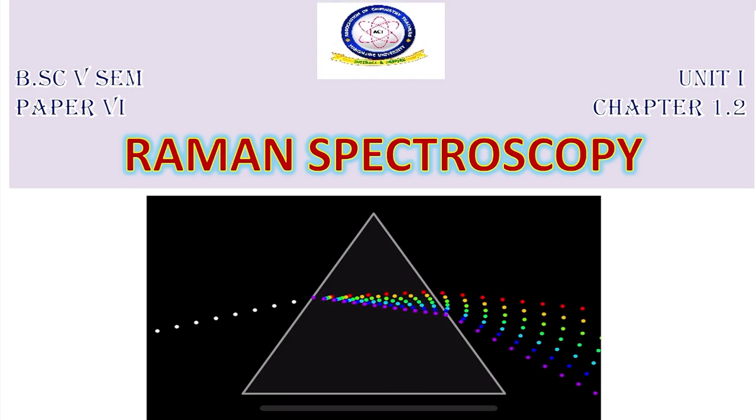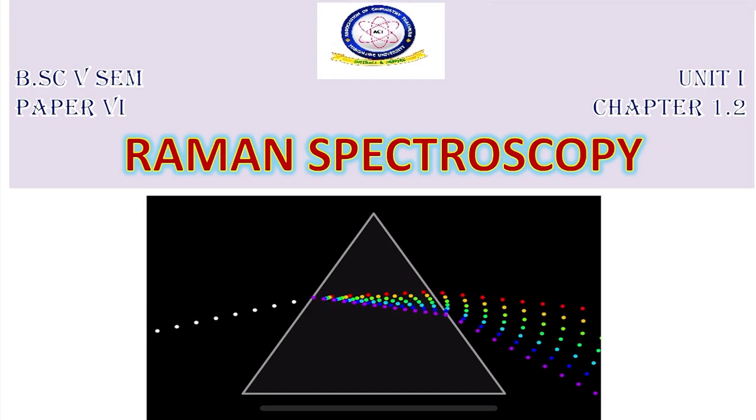In this, we have an elementary account, that is theory and explanation, polarizability, ellipsoid and interaction with radiation, instrumentation of Raman spectroscopy, the Raman spectrum, in that Stokes and anti-Stokes lines, rotational and vibrational Raman spectra, selection rules and advantages of Raman spectroscopy. So these are all the concepts we are going to study in this chapter 1.2, Raman spectroscopy.